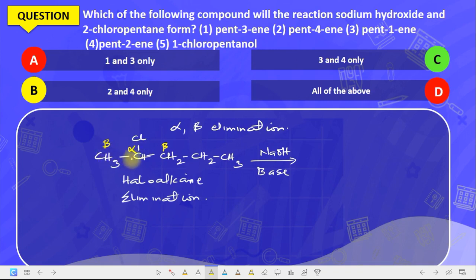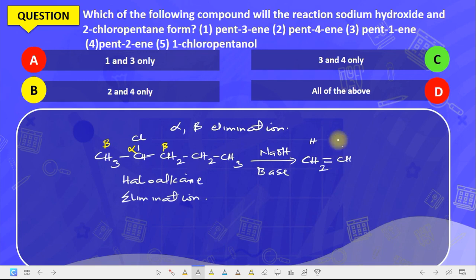Formed in between. So what will be the product of this reaction? This will give us CH. If we remove one hydrogen from here, here becomes what? CH2, isn't it? We remove one hydrogen from here, one is now down, CH2, then double bond, then you have what? CH. Why? Because you remove the chlorine. So when you remove hydrogen and chlorine, a double bond is formed.